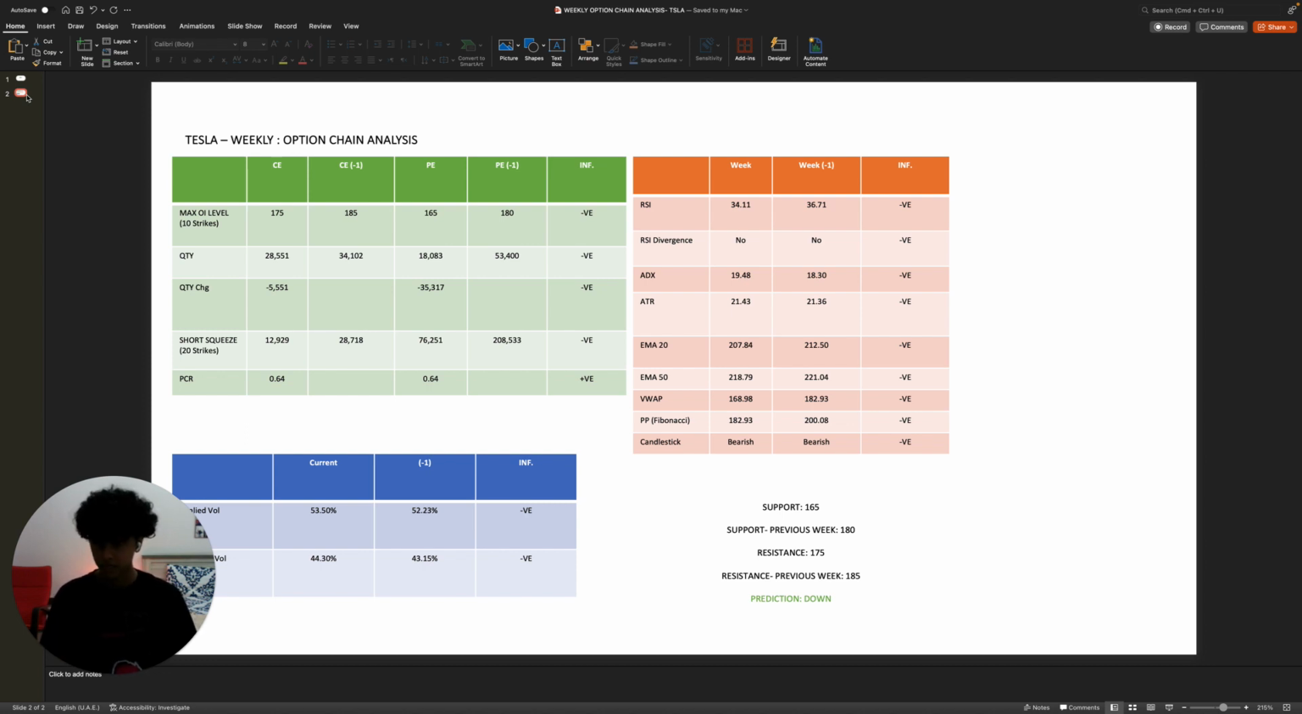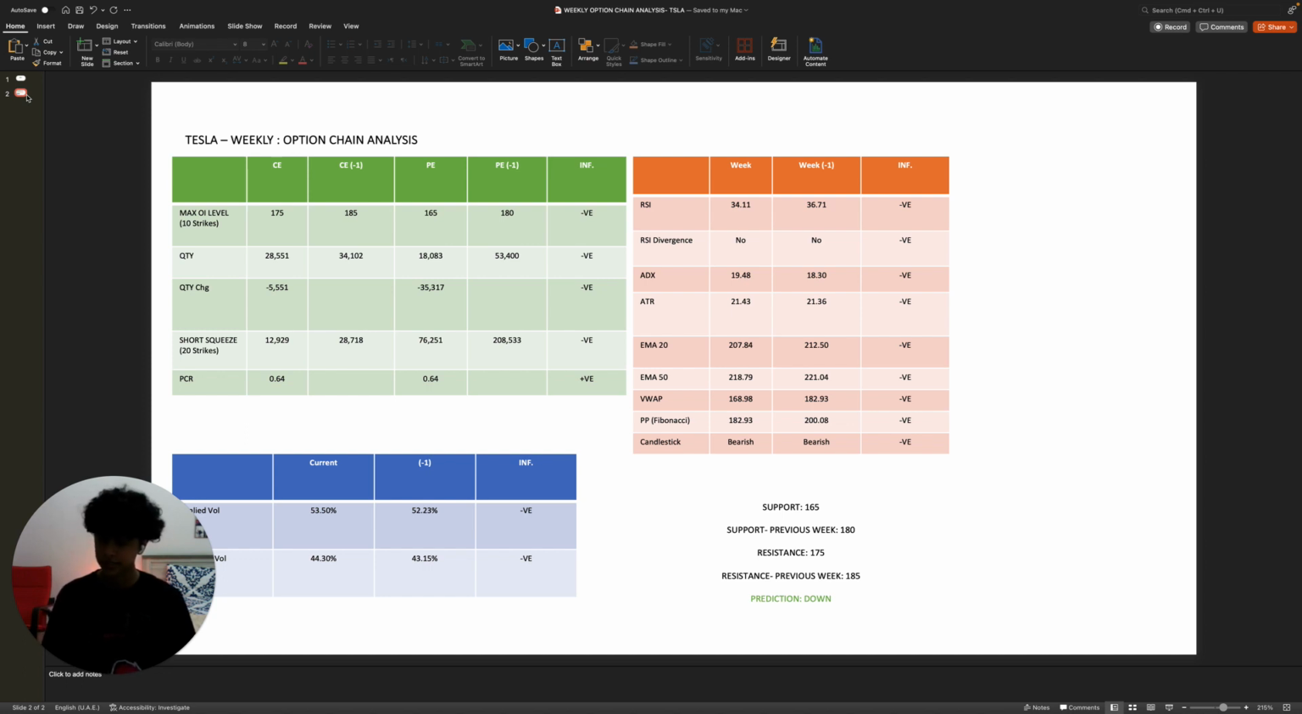Quantity is higher for CE, which is negative. Change is much higher for PE, which is negative. Short squeeze is higher for PE, which is negative. PCR is extremely oversold, which is positive. Implied volatility went up, which is negative.